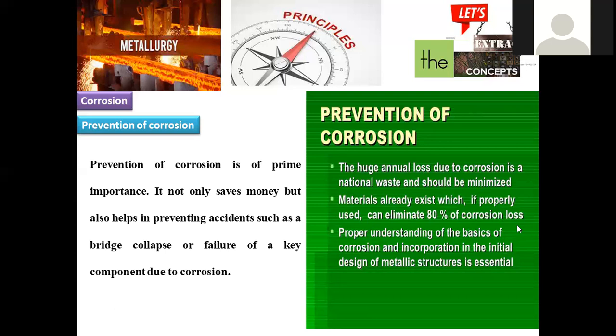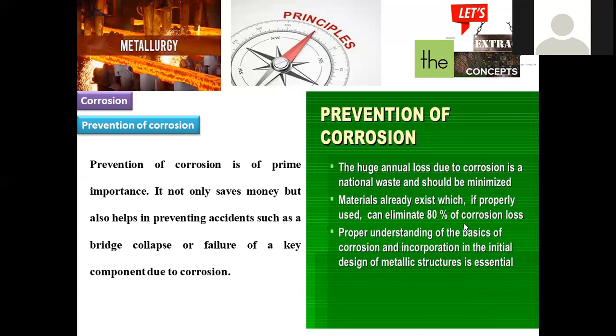Because metal will not be deteriorated even after 100 years, its properties will not change. That's the reason why it can be recycled several times, moving towards sustainability. Instead of going for the extraction of new metal, why can't we go for proper protection, or molding one into another? We can use this metal through many cycles, because it will not decay or be converted into waste. It can be recycled several times, whatever iron rod you're taking. It can be blended with some other material, and you can mold it into any other article as well.